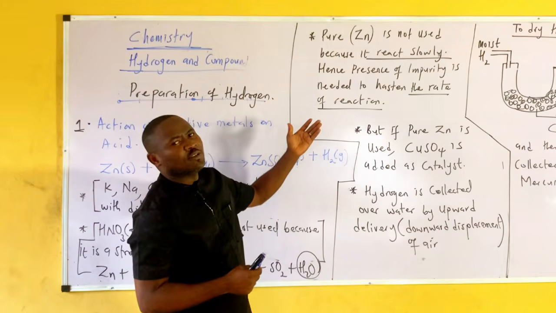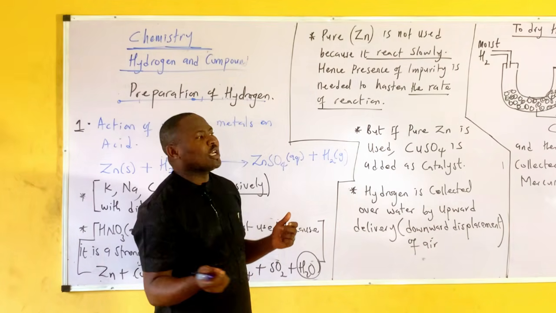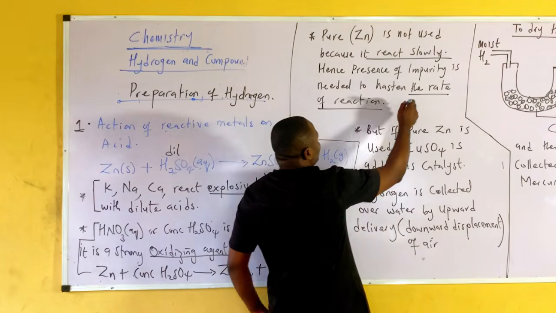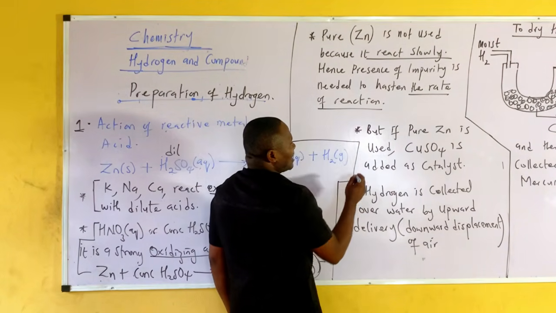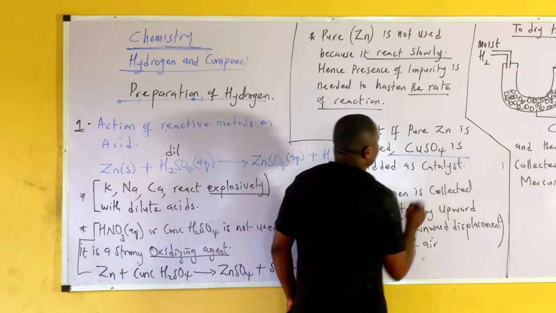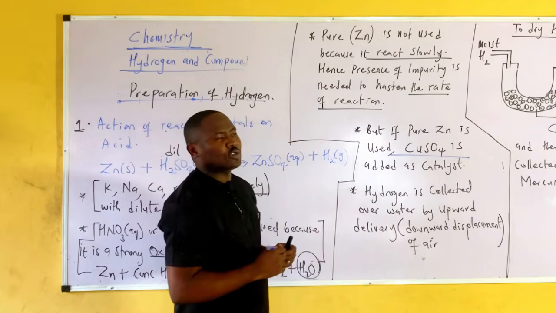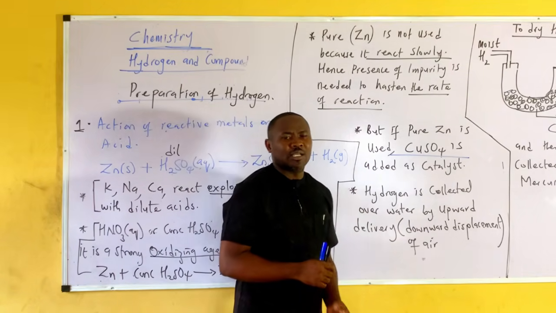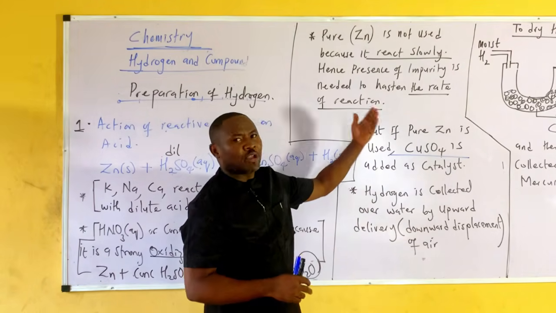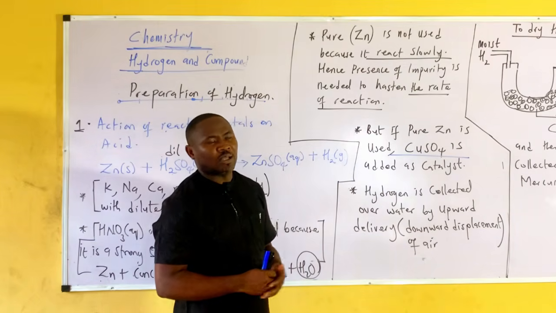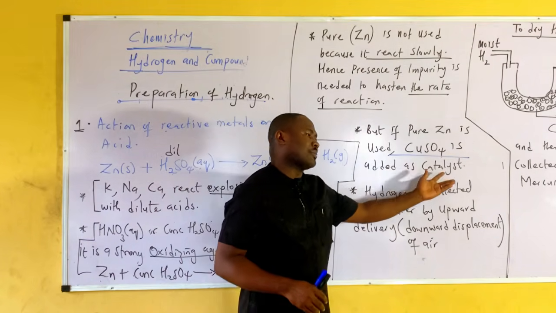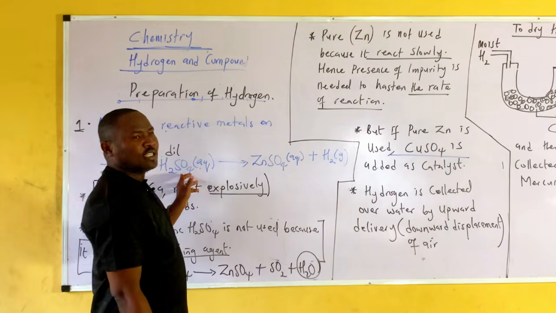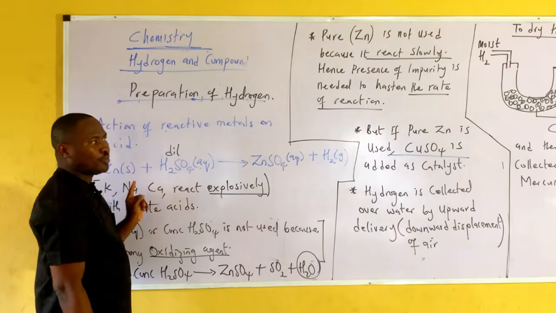Now, what about if I want to use a pure zinc? If I must use a pure zinc, I should add an impurity. Now, what can be added? I can add copper sulfate, CuSO4, to be a catalyst. It will help the reaction to occur faster. So CuSO4 can be added as a catalyst in this reaction if the zinc used is pure.